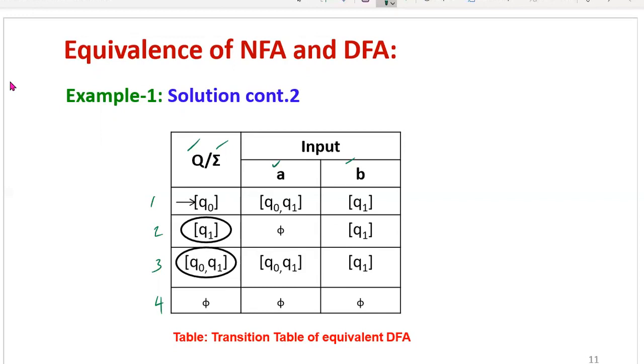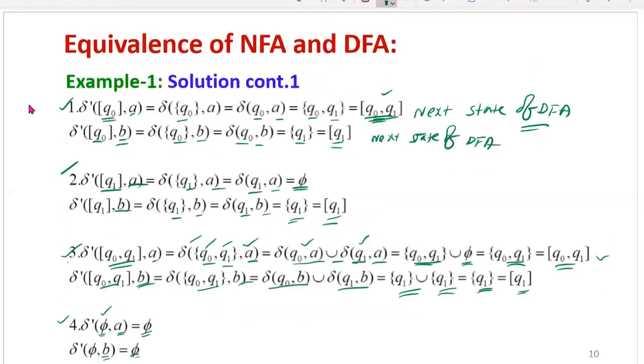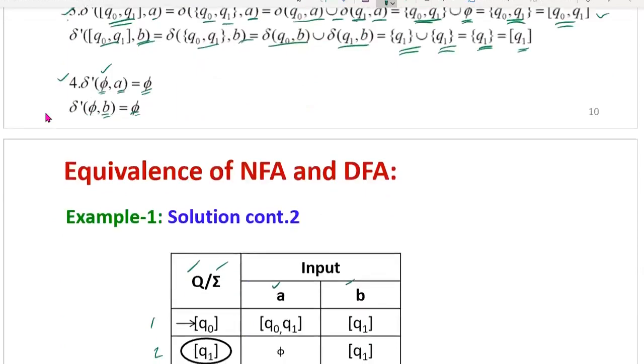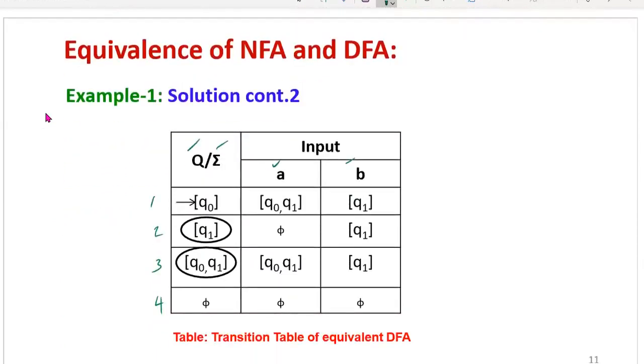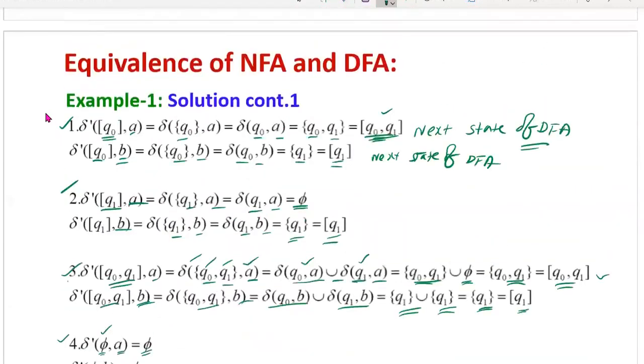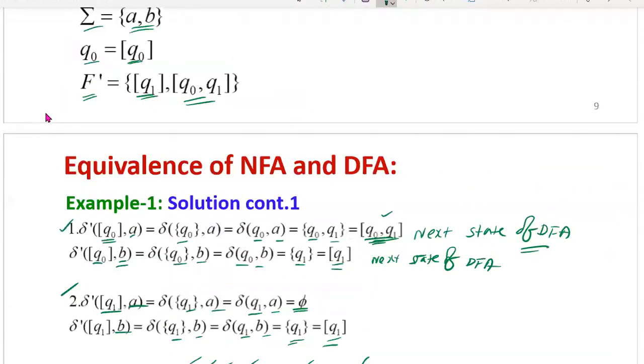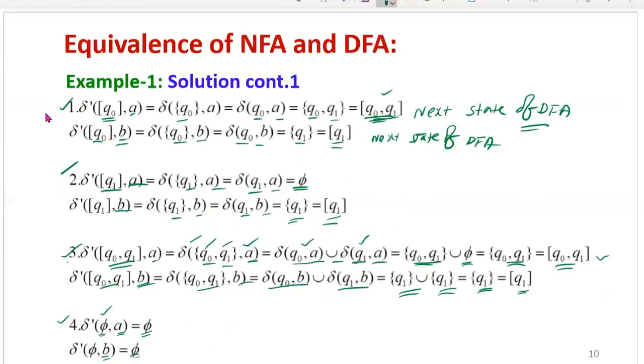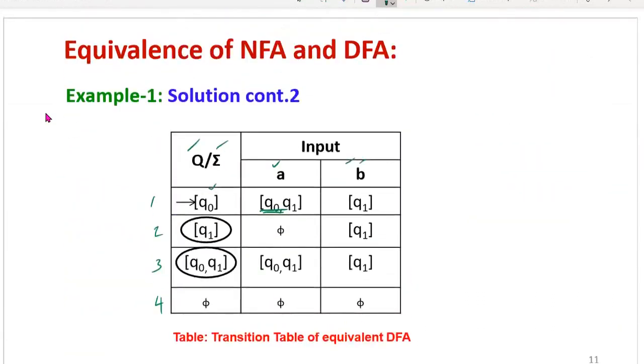Now we know these transitions using the above values, whatever we obtain, those values you can substitute here. Now Q0 on A equal to, what is its value? Delta dash of Q0 on A. You can go back and check the transitions. Here you can see delta dash of Q0 on A equal to the final next state Q0 Q1, that you can write here. This is a single state. Now Q0 on input B, the next state is Q1. Then similarly, second state Q1 on A equal to phi, Q1 on B equal to Q1. Those values you can write here.